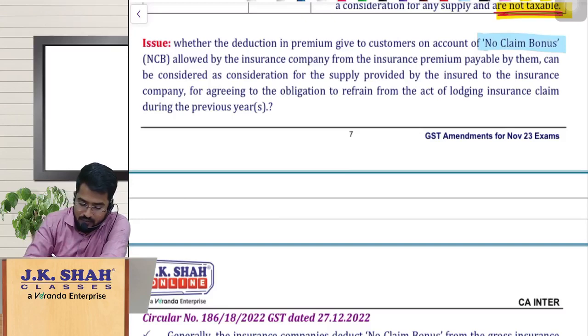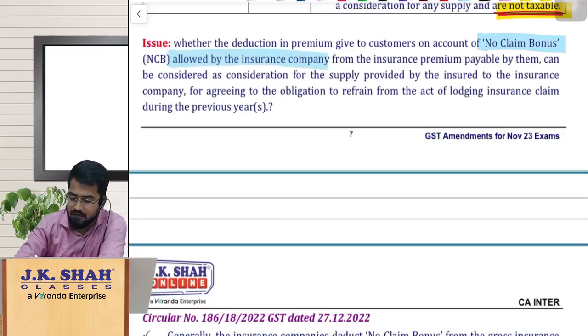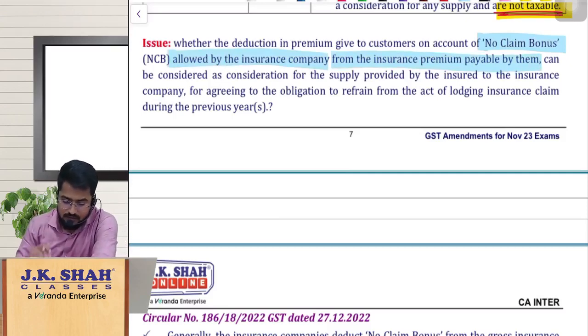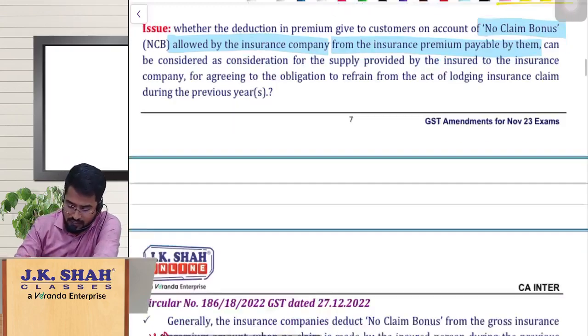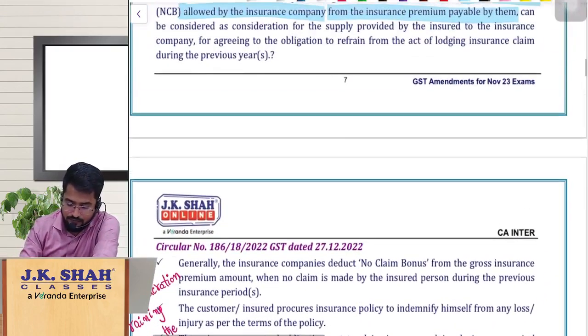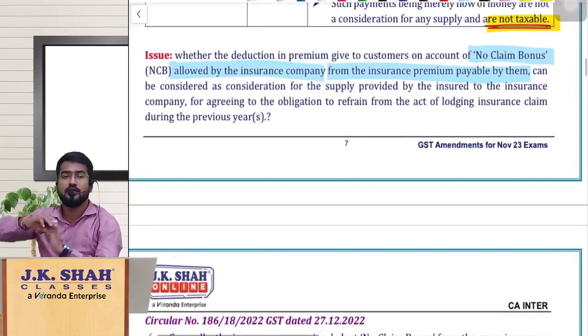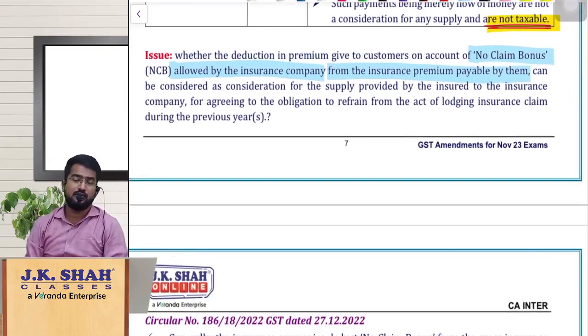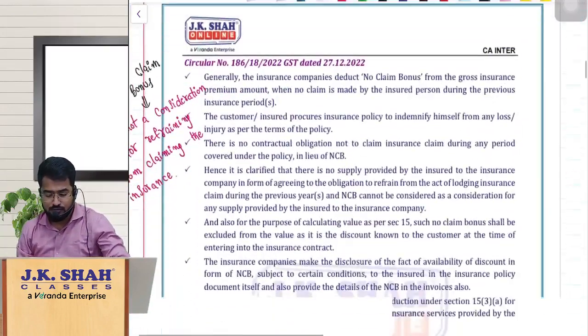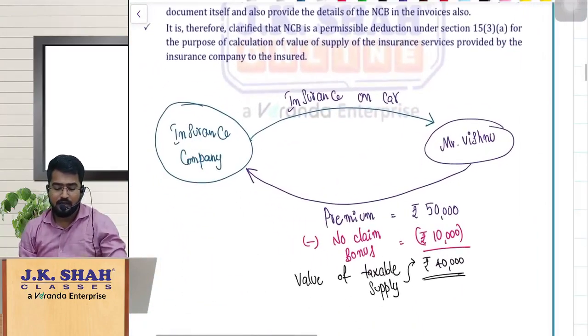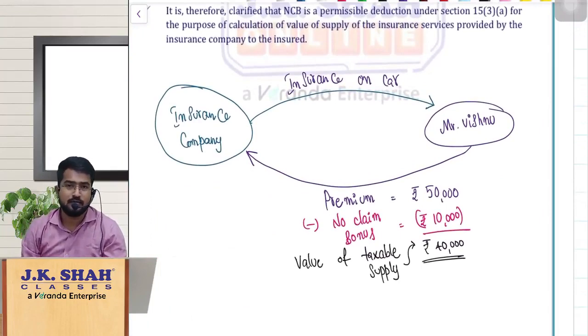No claim bonus allowed by insurance company from the insurance premium payable by them. So here this is also almost connected to the previous discussion. So what it is actually, now please understand, normally insurance companies, what they will do, see, let us assume I am taking insurance on a car and I have paid insurance premium.